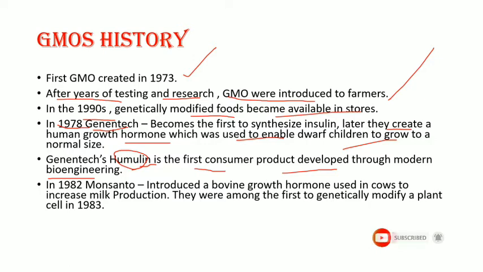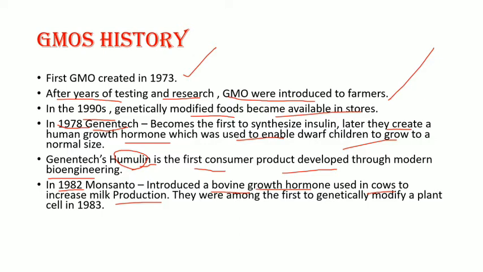Let us see about the next invention and history. In 1982, Monsanto introduced bovine growth hormone, used in cows to increase milk production. As we know, bovine growth hormone in cows is used to increase milk production.